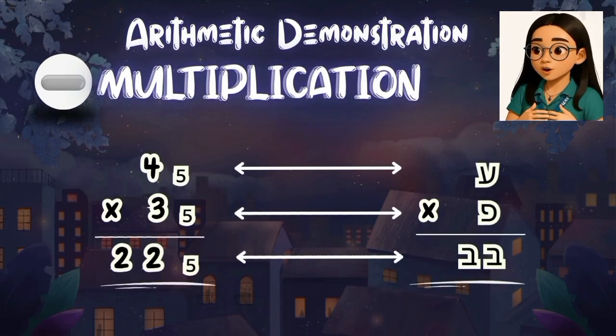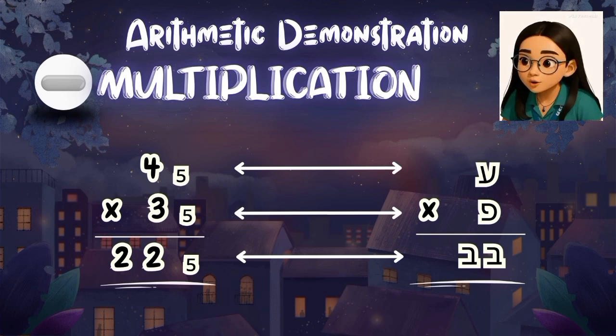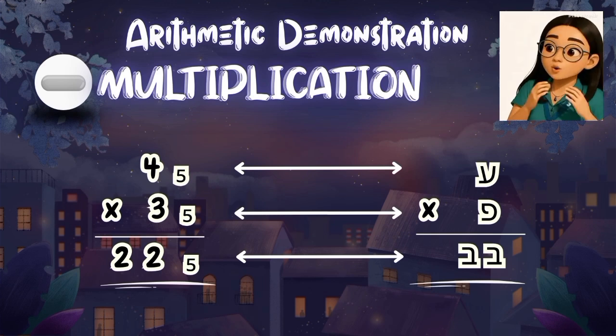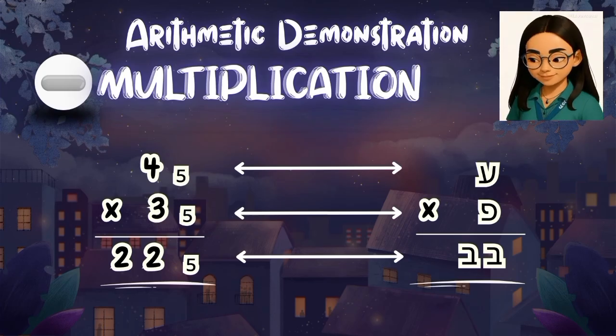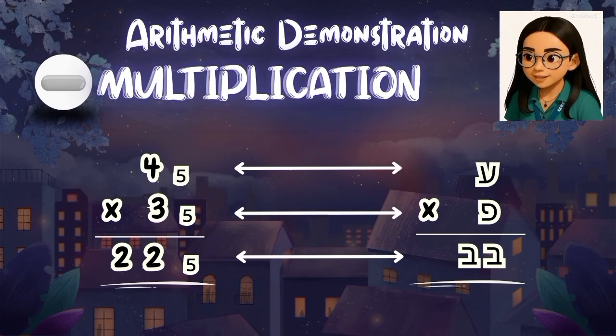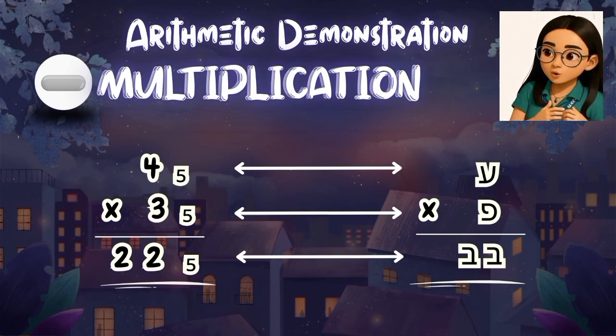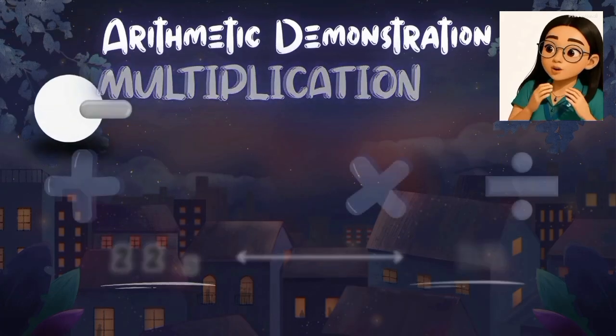For our second example, we have 4 in base 5, also called Sura, multiplied by 3 again or Nexo in the Numbeks system. In the base 10 system, 4 times 3 is equal to 12. However, for the Numbeks system, Sura times Nexo is equal to Cora Cora or 22 in base 5.